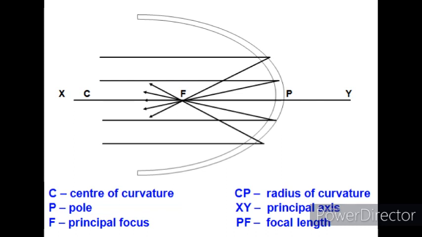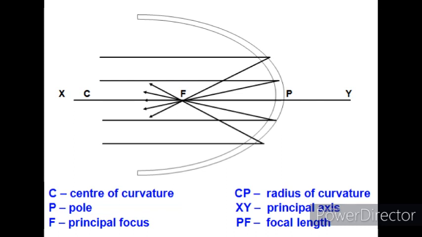Next is focus. Focus is the point where all the light rays either converge or diverge depending on the mirror. So, the distance between pole and focus is known as focal length, which is denoted by small f. Next is C, that is center of curvature.